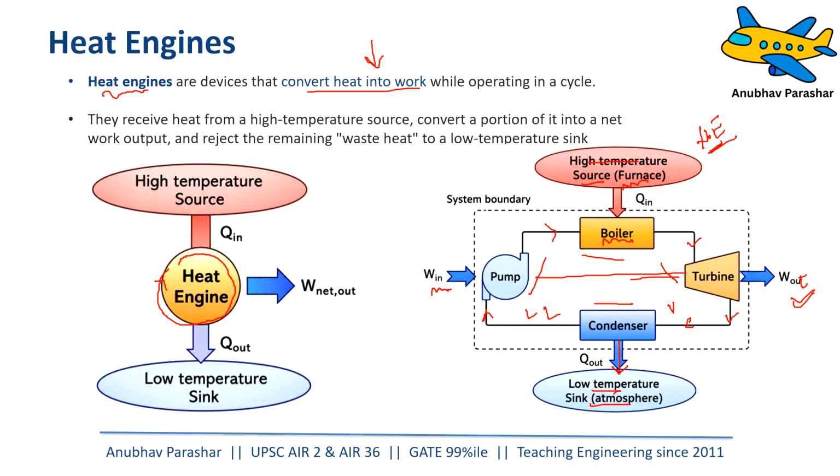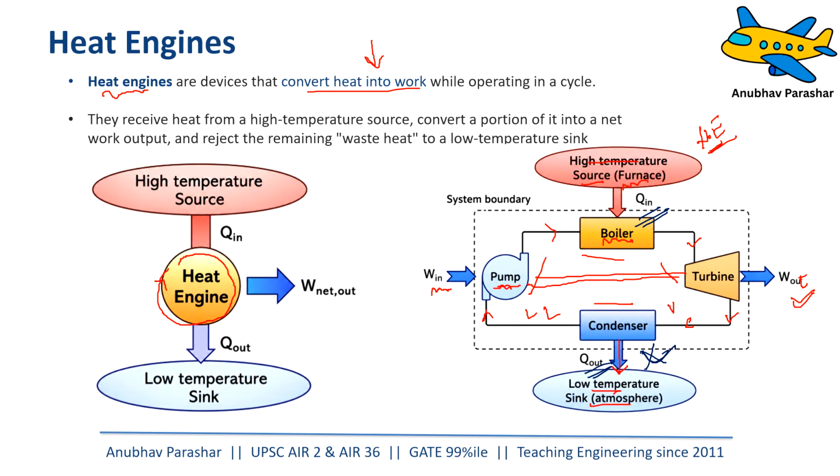Some amount of work output of the turbine is used to run the pump, because the work output produced is much larger than the work input required by the pump. Now you see, for a heat engine, if it is accepting some energy from a high temperature source, it is also rejecting some energy to a low temperature sink. And this is what the Kelvin-Planck statement says: you have to reject some heat. It is not possible to have an engine without rejecting heat.